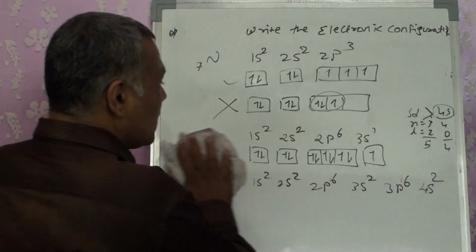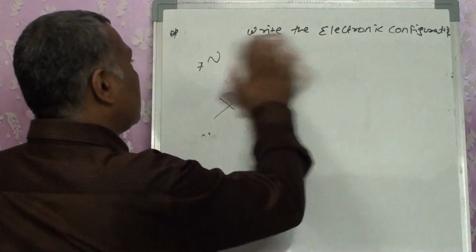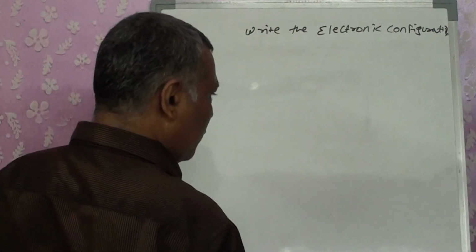Let's take another atom. Now try to do it by yourself with me.